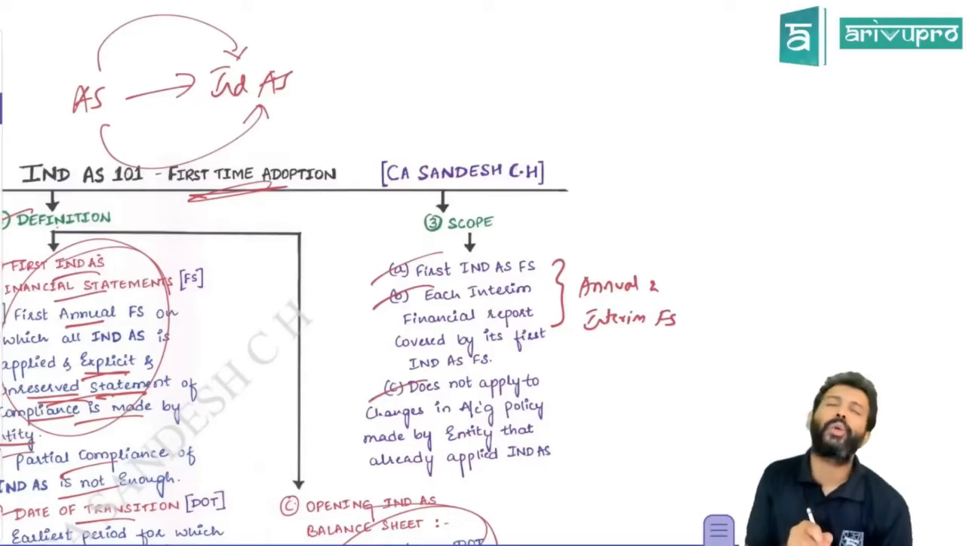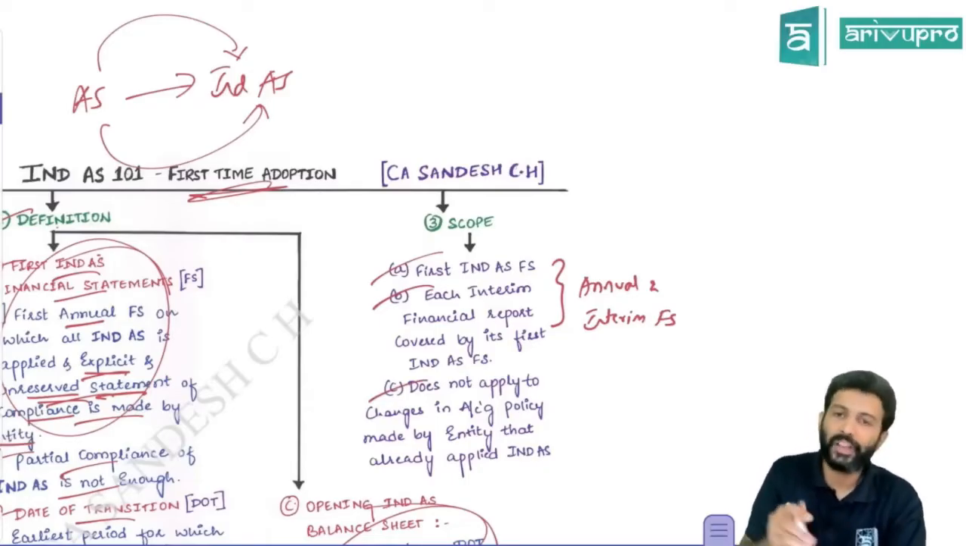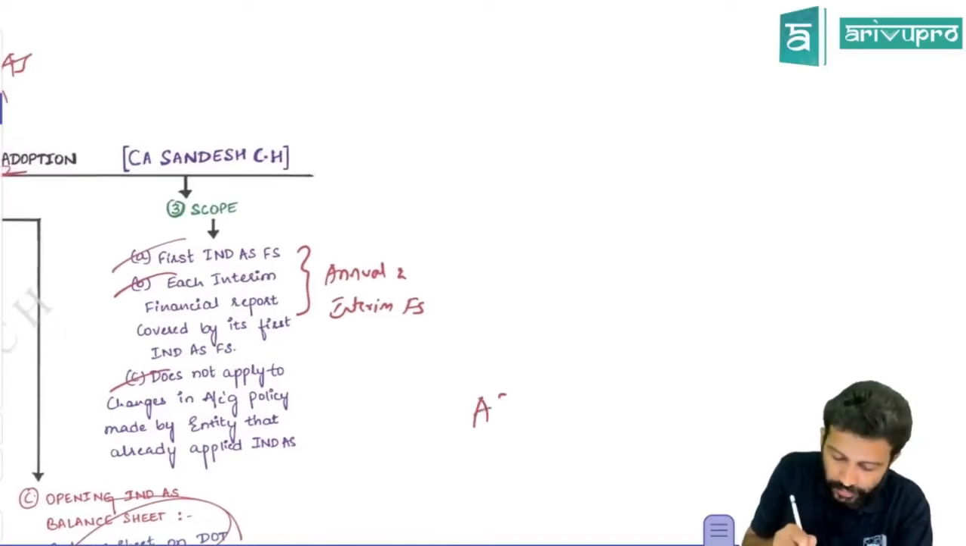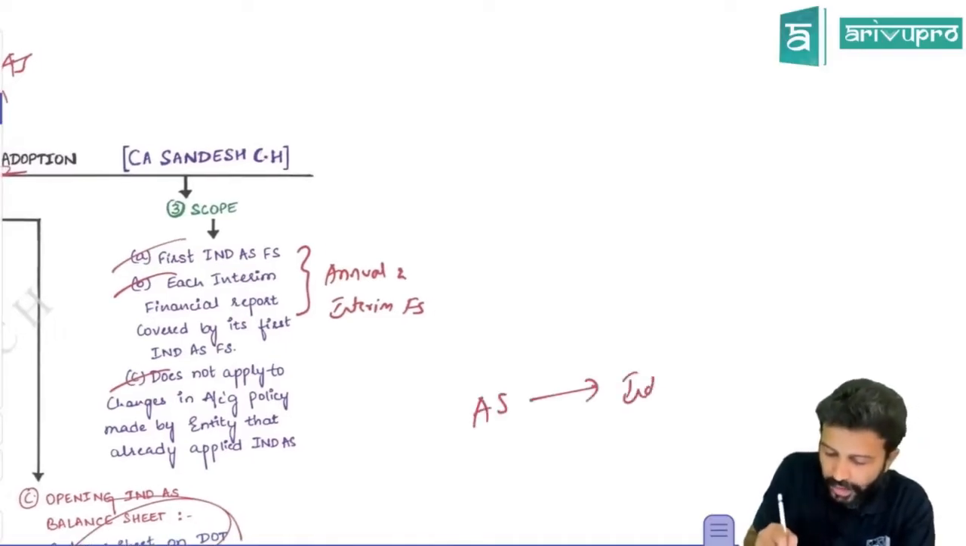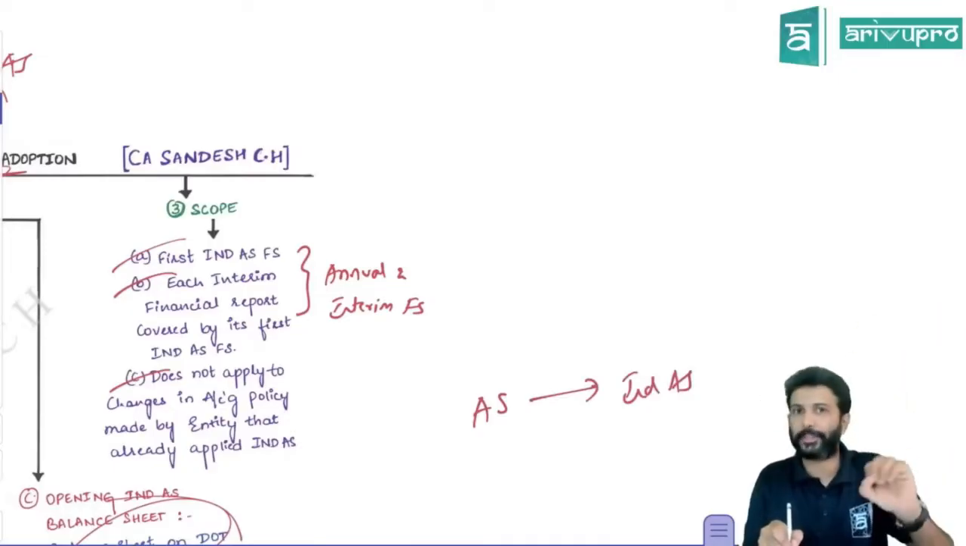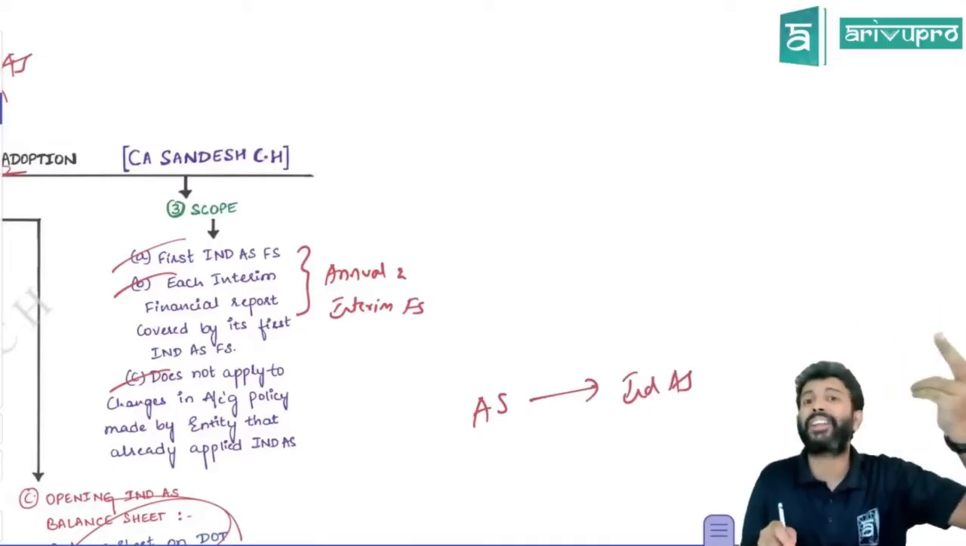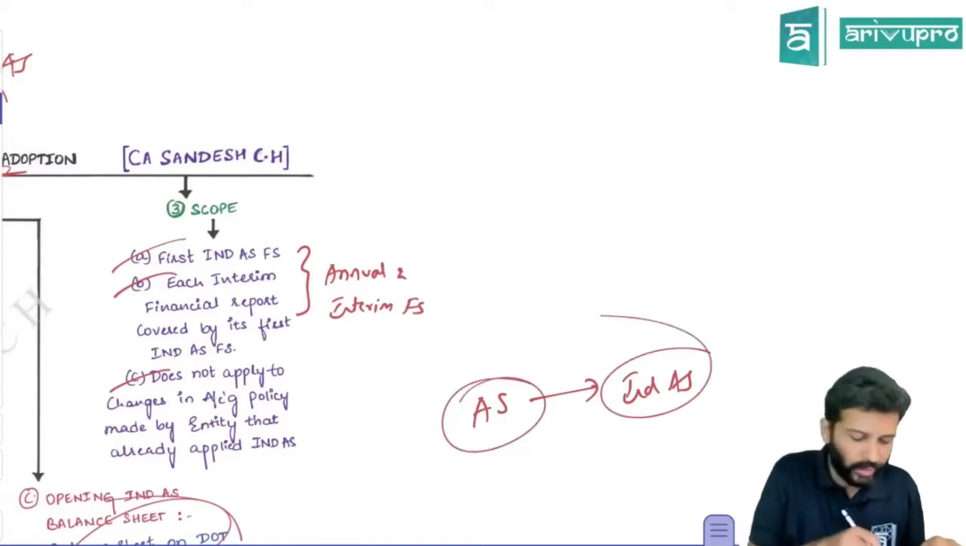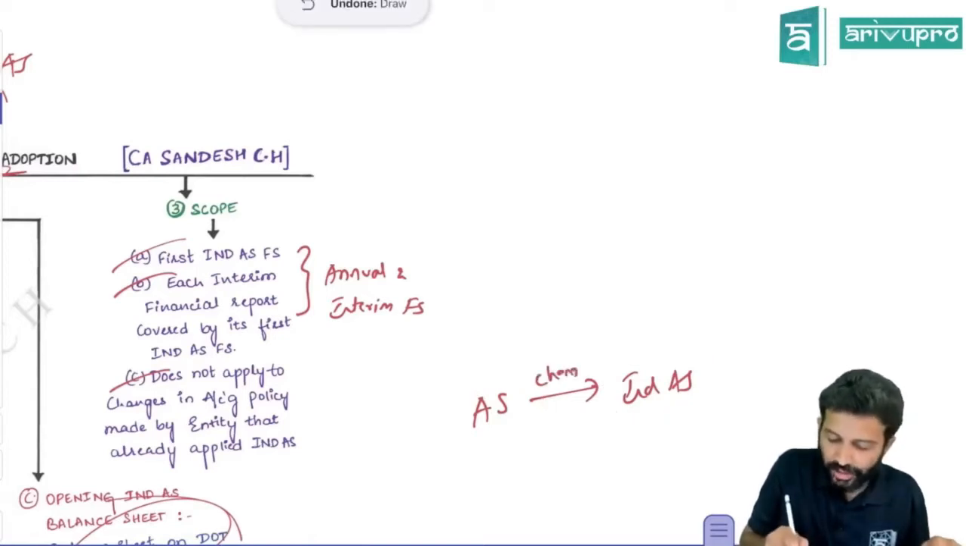However, if you're making any change in accounting policy, that is not considered first time adoption. First time adoption means you are going from AS to IND AS. When you're doing first time adoption, you are changing your accounting standard framework, from AS to IND AS. That means there is a change, right?